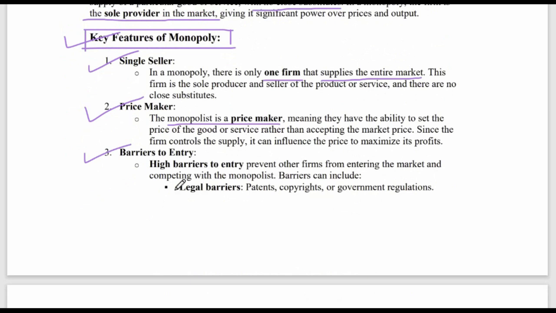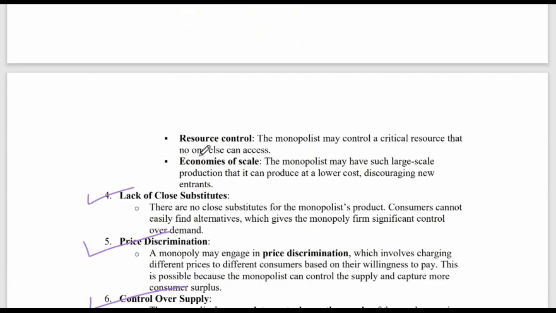Barriers can include legal barriers, that is, patents, copyrights, or government regulations, or resource control. The monopolist may control a critical resource that no one else can access. Economies of scale. The monopolist may have such large scale production that it can produce at a lower cost, discouraging new entrants.